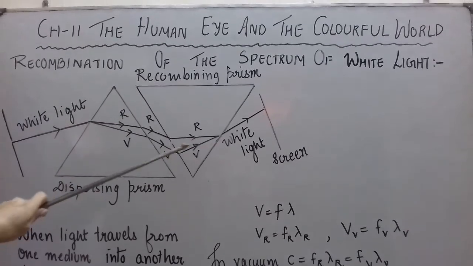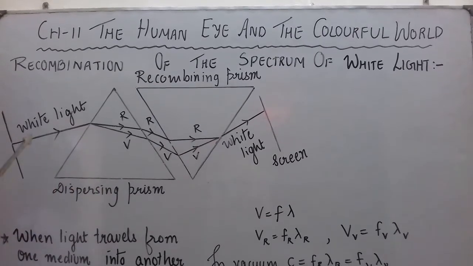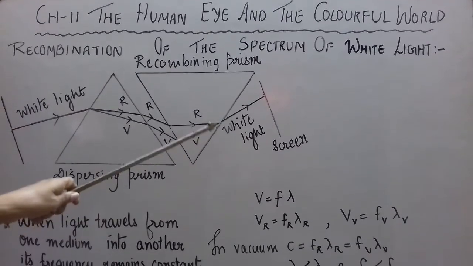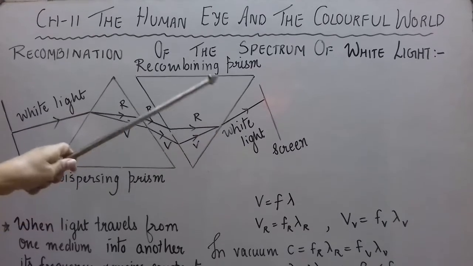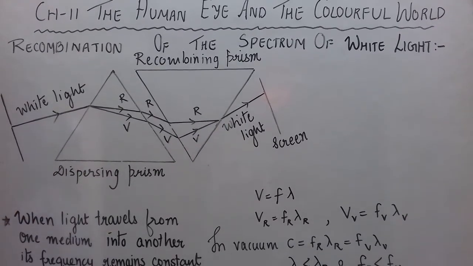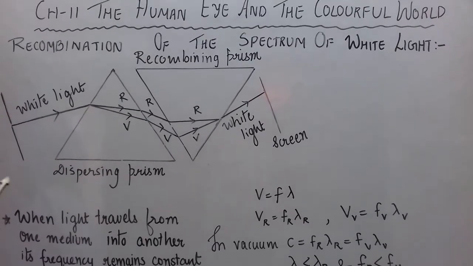Here you have to show that they recombine, and finally you show a single ray here, although a single ray is actually never possible, but on paper we show a ray. So again we get a white light beam or white light ray, and there is a screen which you can show there. I hope you have understood this activity; it has come in the board exams also.